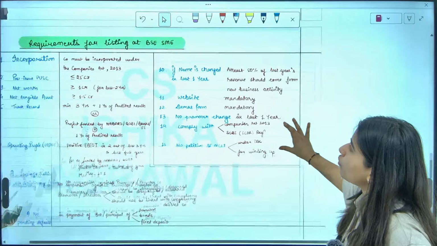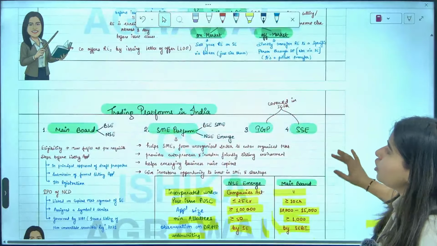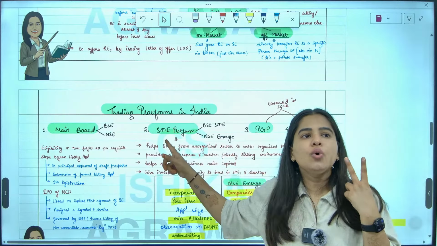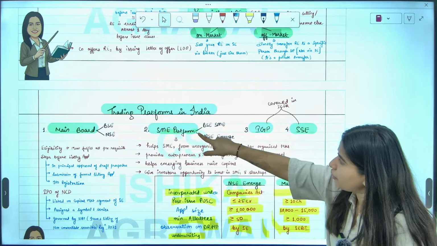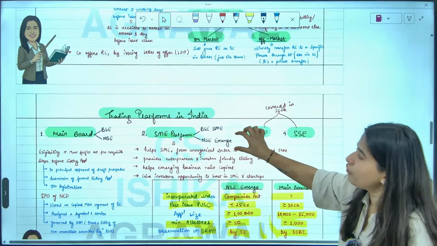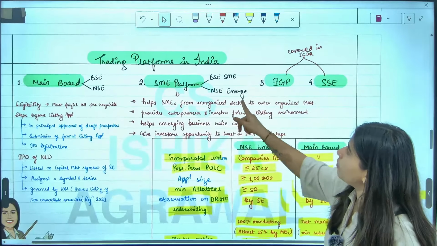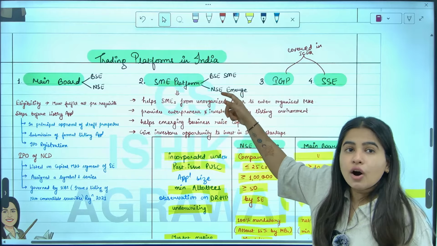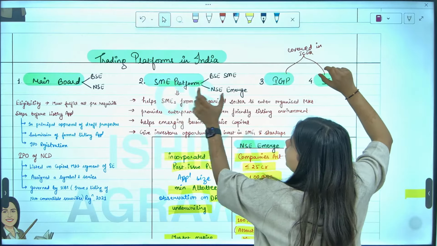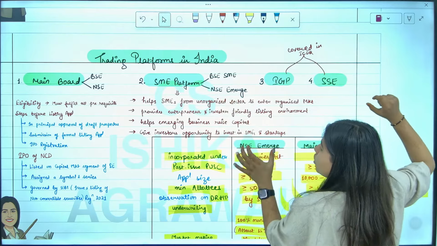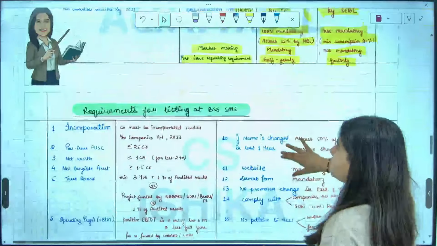If yes, now we will be doing BSE SME. Just like we talked about, there are two SME platforms in India. SME means small and medium exchange. There are two SME platforms in India, one of BSE and one of NSE. We have studied NSE's SME. Now we have to do BSE's SME. Are we clear with this?